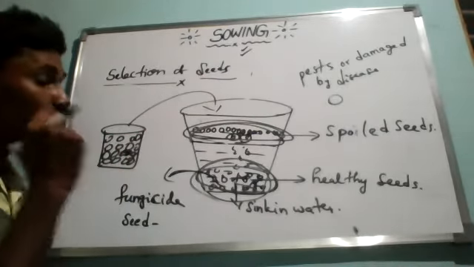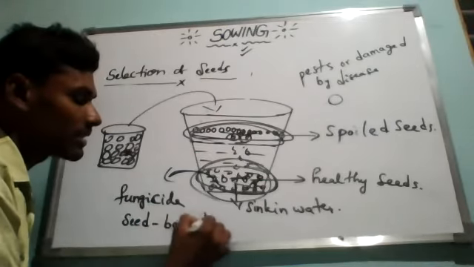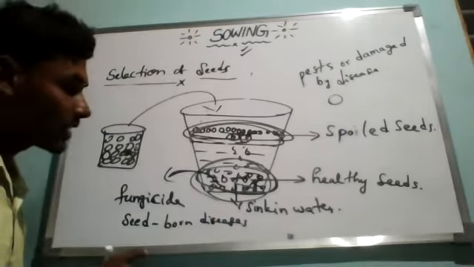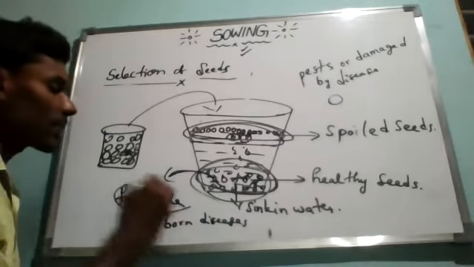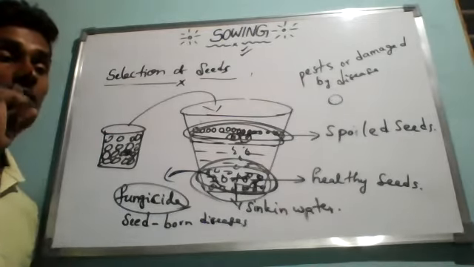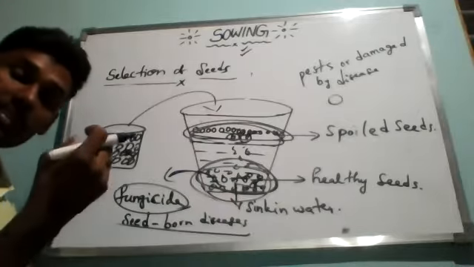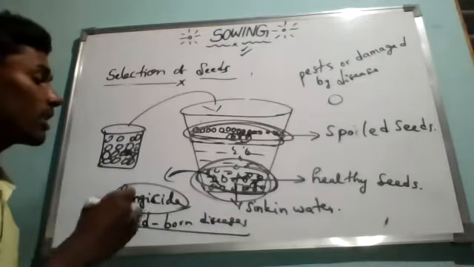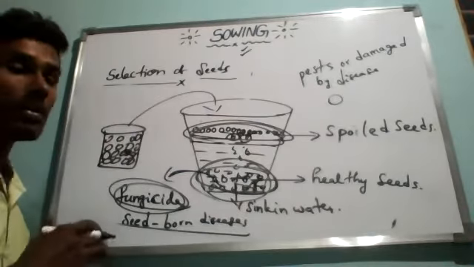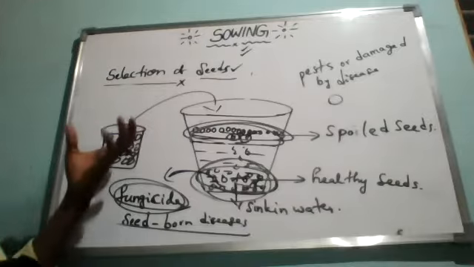So if you want to prevent these seed-borne diseases, we have to add some kind of chemical substances called fungicides, which will not allow infection by seed-borne diseases at the germinating stage. That is why we have to add some kind of fungicide. So this is the activity which you have to do for selection of seeds. Now we know that selection of seeds is over.